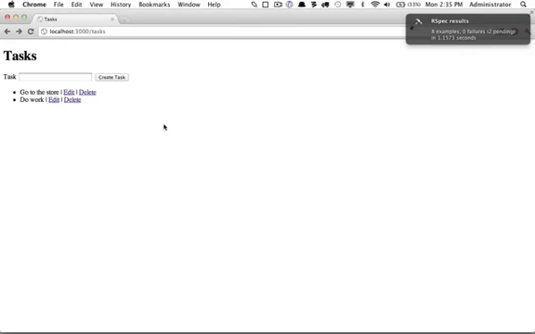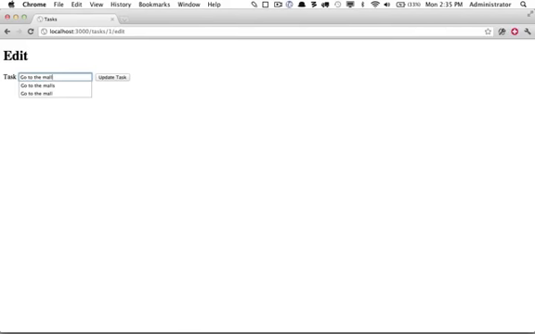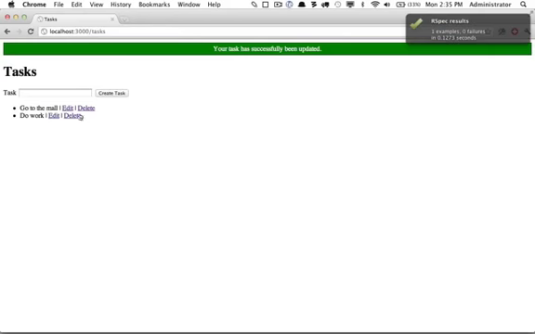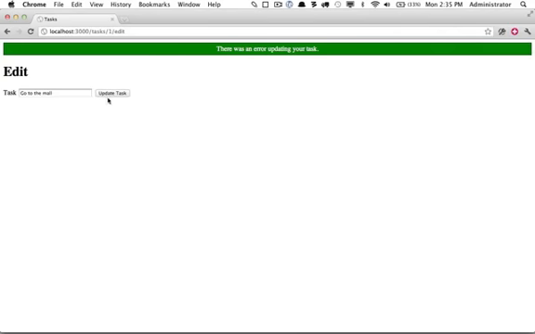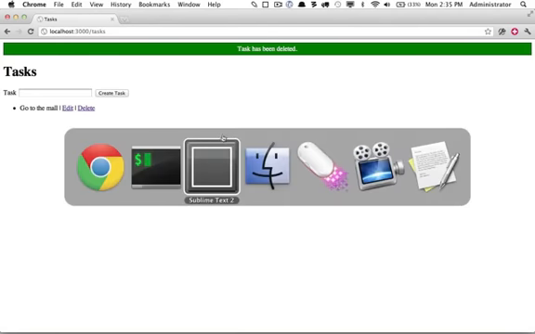So the last step here is just to do some quick manual testing for our own peace of mind. That was updated. I'm going to try to remove it entirely. Update. Good. That didn't work. And then also delete. We're going to delete this task, do work. Works fine, task has been deleted. Okay, and I think that's going to do it today.